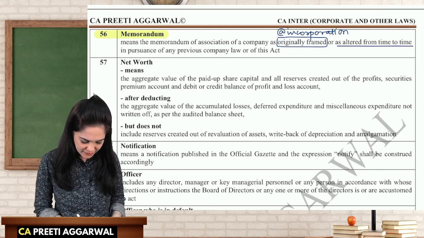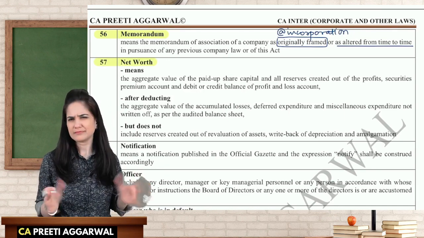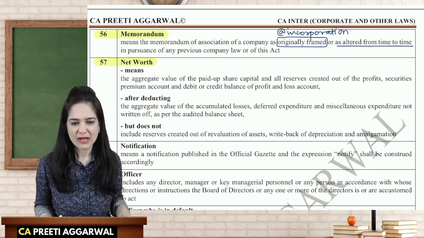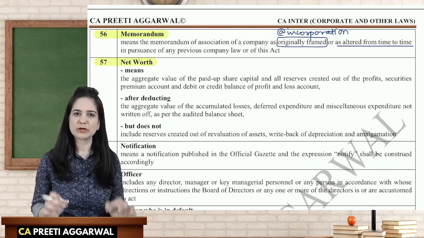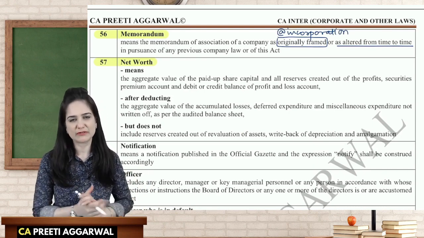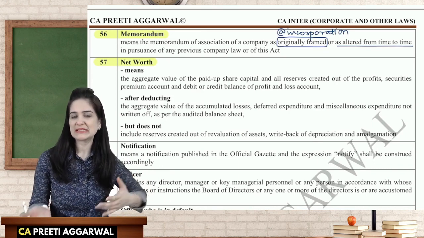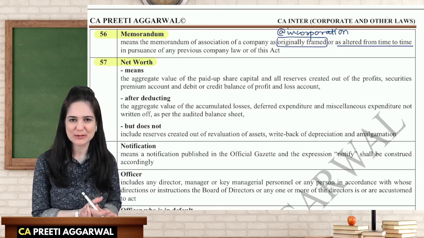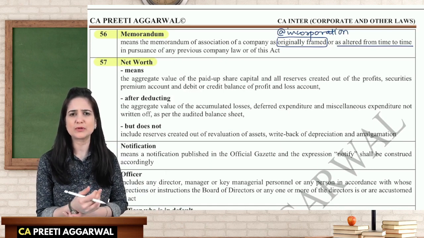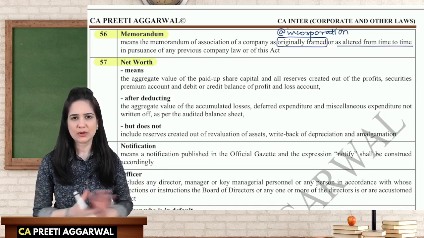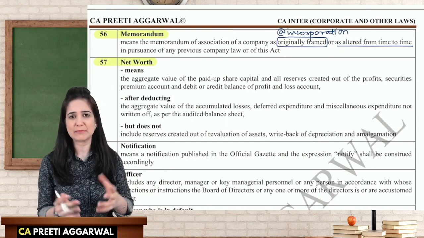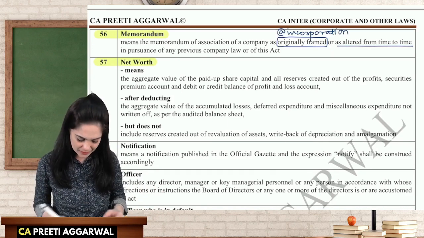Next, we have the definition of net worth. Not very important for exam, but we will study this just for the purpose of awareness. We should be aware of the definition. Net worth means what is the worth of your business, and since it is net, there are certain deductions also. This is the worth of your business, something that you will get when you close the business, or this is the money that is available with the company.